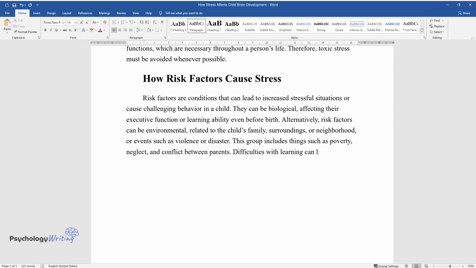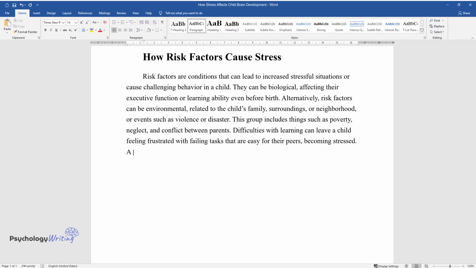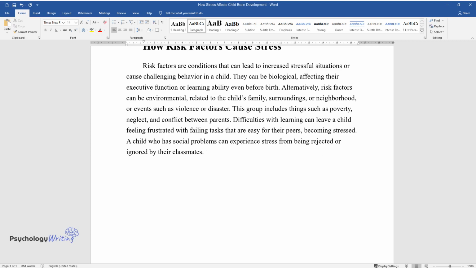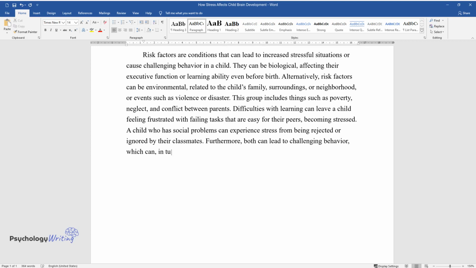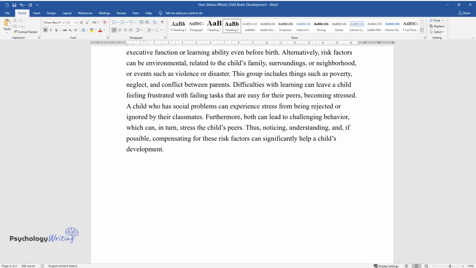Difficulties with learning can leave a child feeling frustrated with failing tasks that are easy for their peers, becoming stressed. A child who has social problems can experience stress from being rejected or ignored by their classmates. Furthermore, both can lead to challenging behavior, which can, in turn, stress the child's peers. Thus, noticing, understanding, and, if possible, compensating for these risk factors can significantly help a child's development.